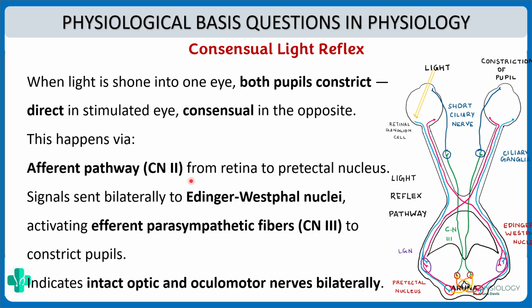Okay, so cranial nerve 2 from the retina to the pretectal nucleus, signals sent bilaterally to Edinger-Westphal nuclei, activates cranial nerve 3 to constrict the pupil. So this indicates that there is intact optic as well as oculomotor nerves bilaterally, right? So that is the physiological basis of consensual light reflex.